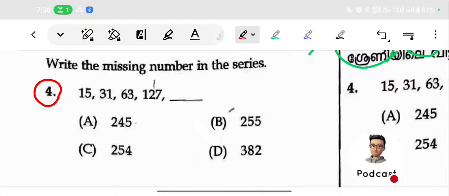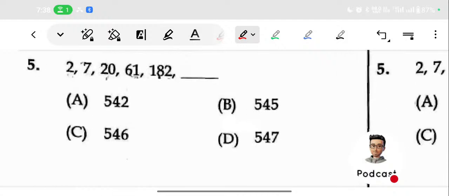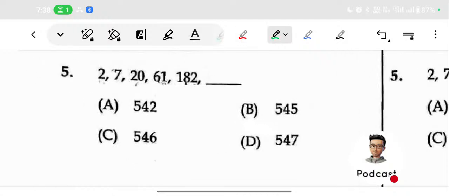Okay, we are proceeding. This is the next question, the fifth one. Just find out the relation between the adjacent terms, 2 and 7. How do we find a relation? Just find out the difference, or maybe there may be a multiple, or a multiple plus some particular number.